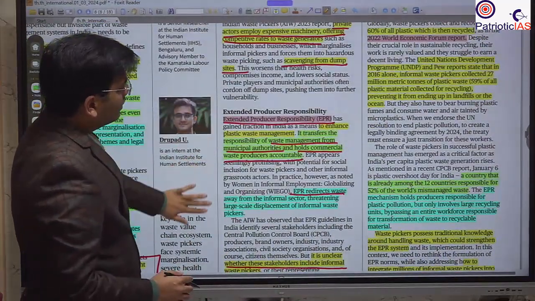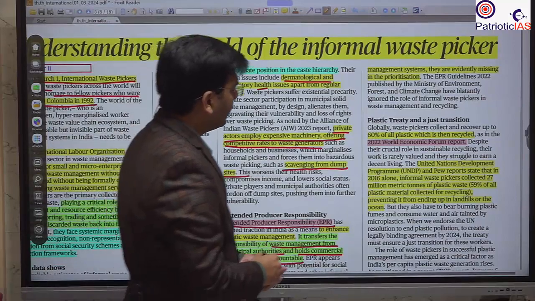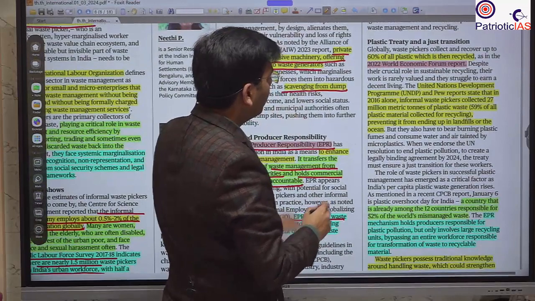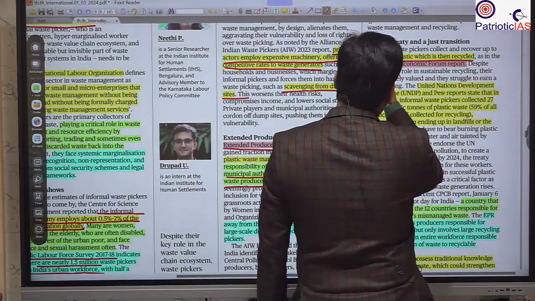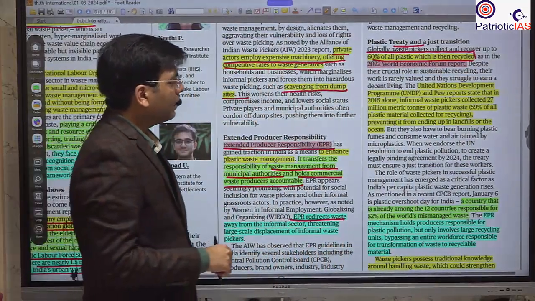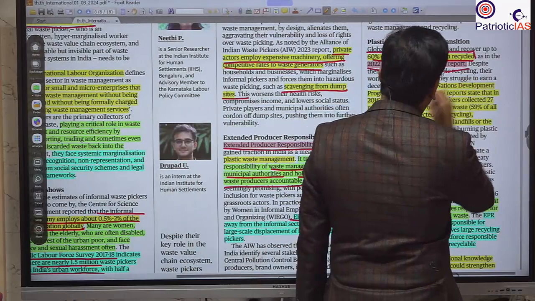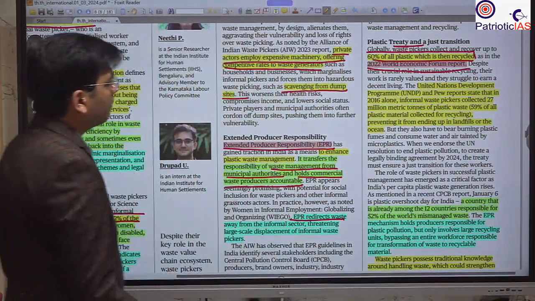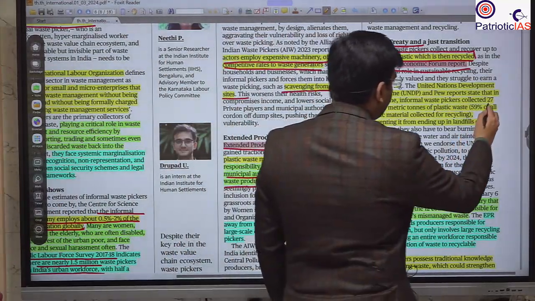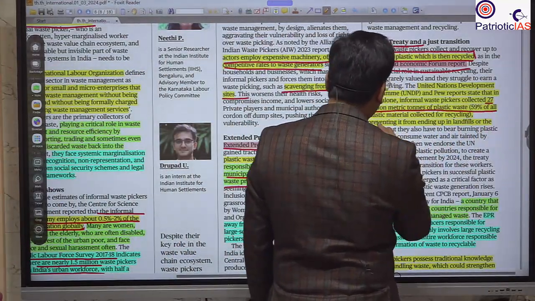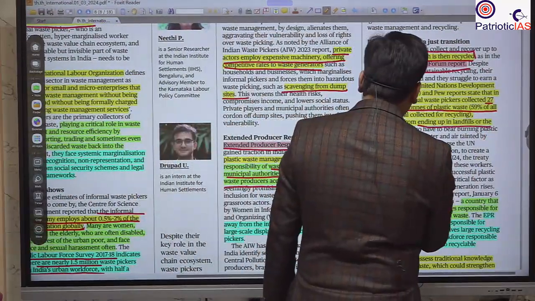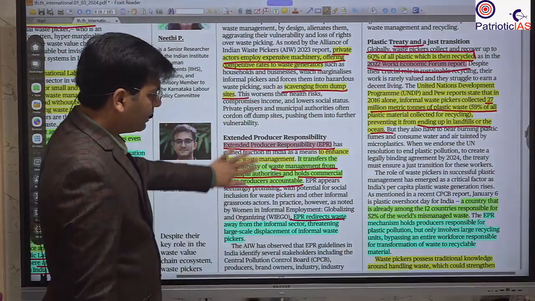Okay. So this is also one of the things where they are evidently missing the prioritization. 60% of all plastic which is then recycled is picked up by those waste pickers. So you should remember, and this is given by the 2022 World Economic Forum report, United Nations Development Programme and Pew reports, they talk about nearly 27 million tons of plastic waste being collected by these waste pickers. So please remember all these things.